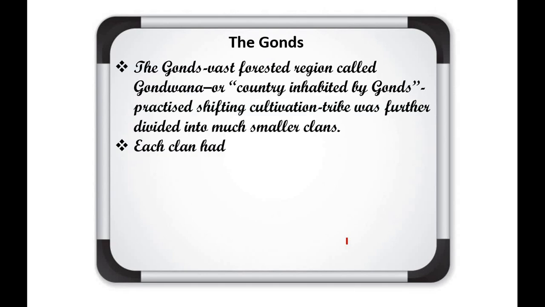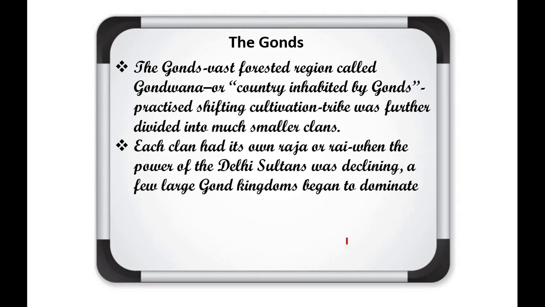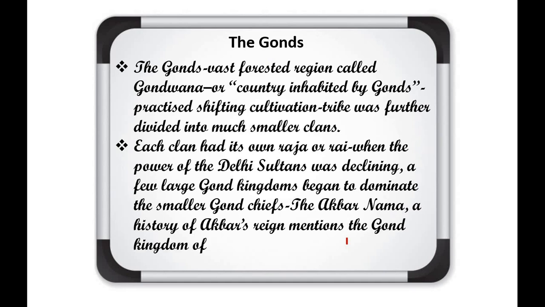Now we will discuss a famous tribal community, the Gonds. This tribal community is found in the central part of India, and that area was known as Gondwana. They practiced shifting cultivation, and the tribes were divided into smaller clans, smaller units.